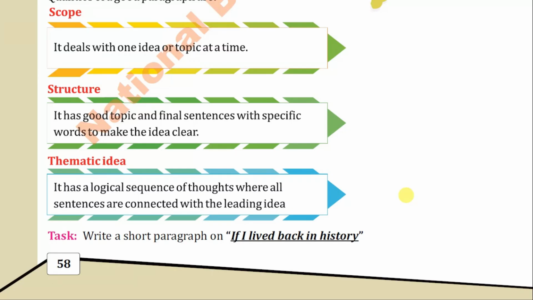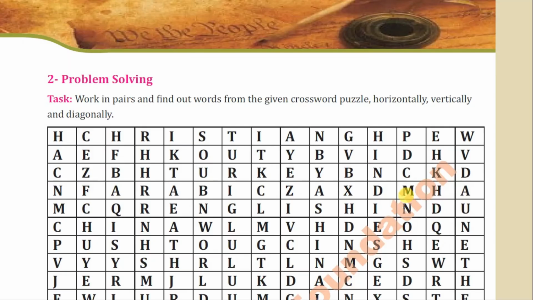Now, a task is given at the end of this page, page number 58: write a short paragraph on "If I lived back in history." Now think about the topic, write down some points. We can discuss those points also when we meet again in the classroom. Now come to the next page, that is page number 59.